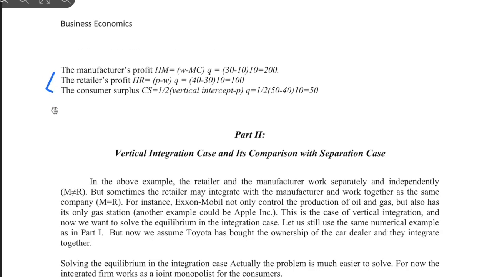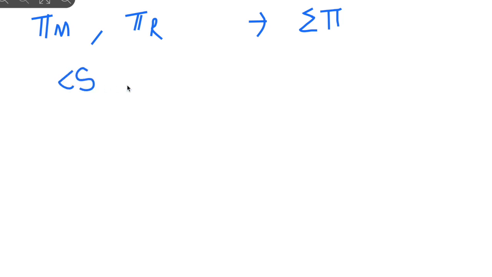So now we can get the profit for manufacturer and retailer, and also we can get the consumer surplus, and after all we can get what? The social welfare. Okay, so let's look at it in the whiteboard again. What we want to know is profit, right? So we want to know the profit for manufacturer and profit for retailer, so we can get the aggregate profit in the market. And also we want to know the consumer surplus, right? And together we can get the social welfare, right?